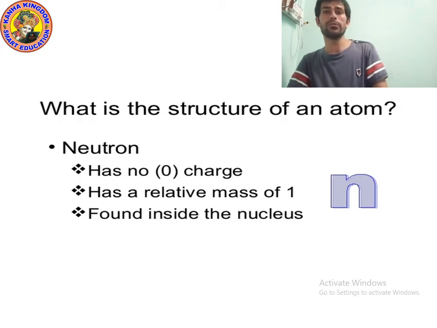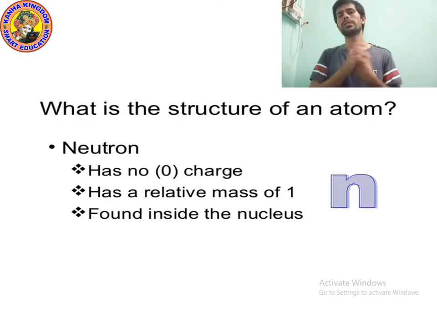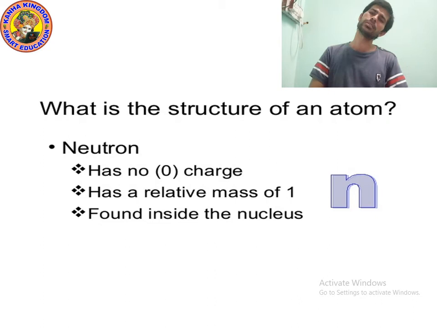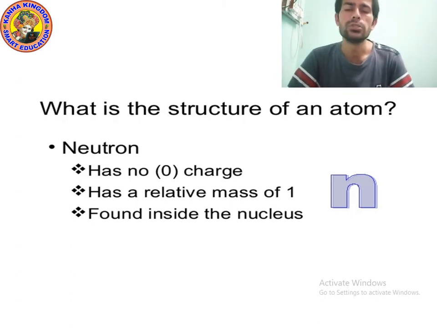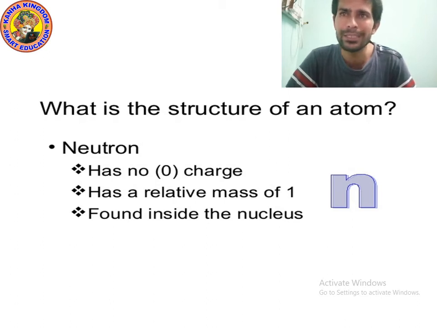And what is the mass of neutron? We know that the relative mass of proton is 1. In the same way, neutron has relative mass of 1. And we know that proton is found inside the nucleus, so nucleus is the home of proton.